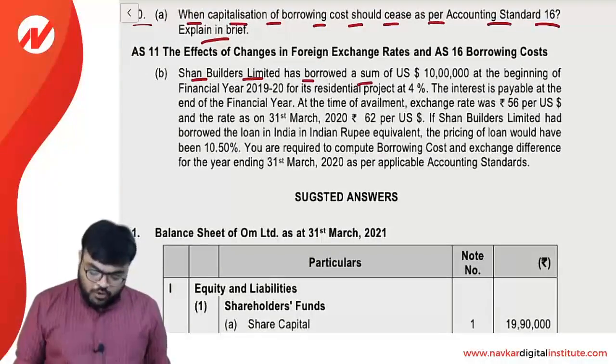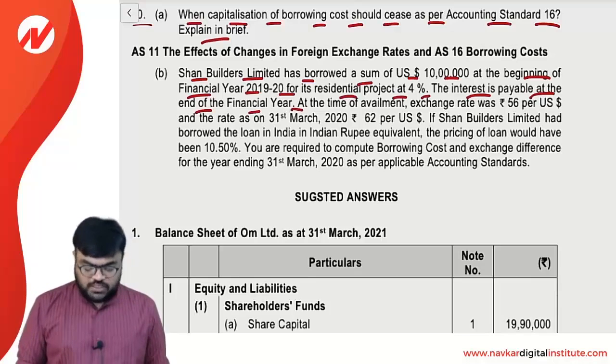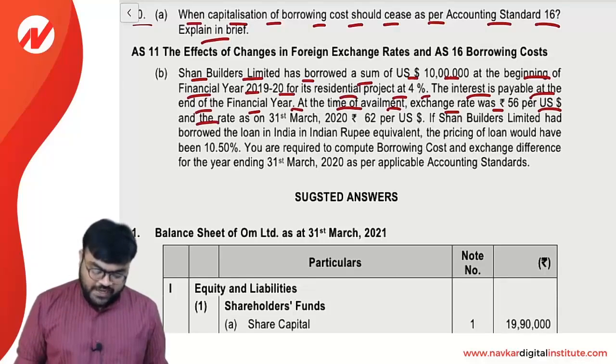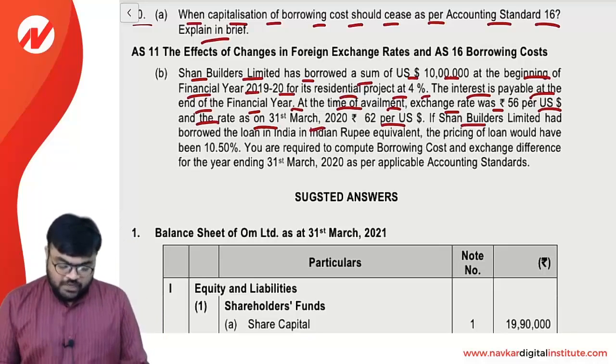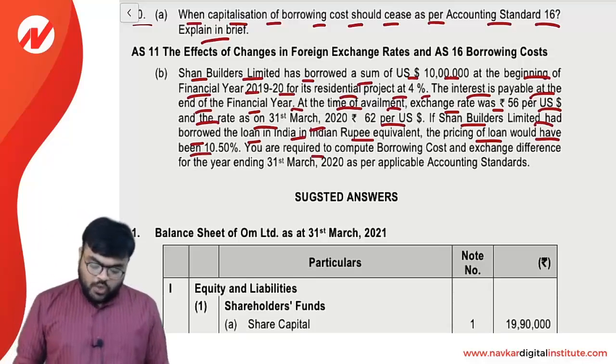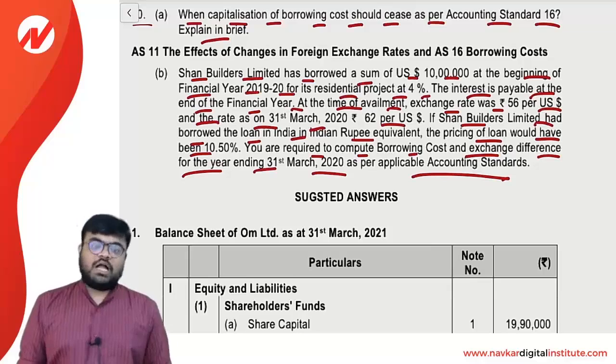Shan Builders Limited has borrowed a sum of $10 lakh at the beginning of the financial year 2019-20. It's a residential project at 4%. The interest is payable at the end of the financial year. At the time of the availment, the exchange rate was 56 per US dollar, and the rate as on 31st March 2020 was rupees 62 per US dollar. If Shan Builders Limited had borrowed the loan in India, then the Indian rupee equivalent pricing of the loan would have been 10.5%. You are required to compute the amount of the borrowing cost and the exchange difference for the year ending 31st March 2020 as per the applicable accounting standard.